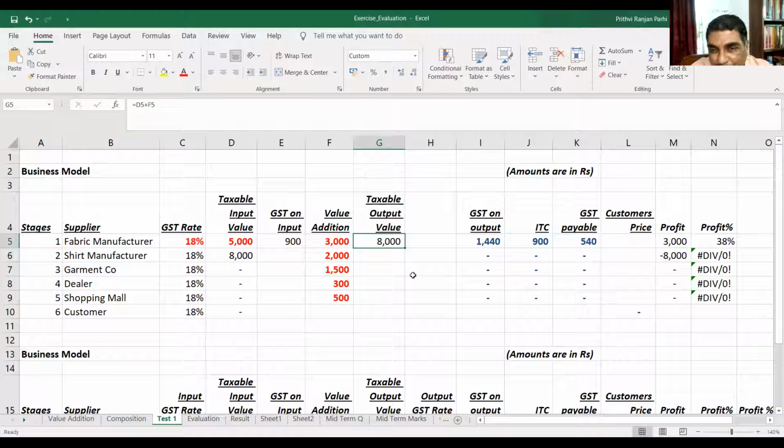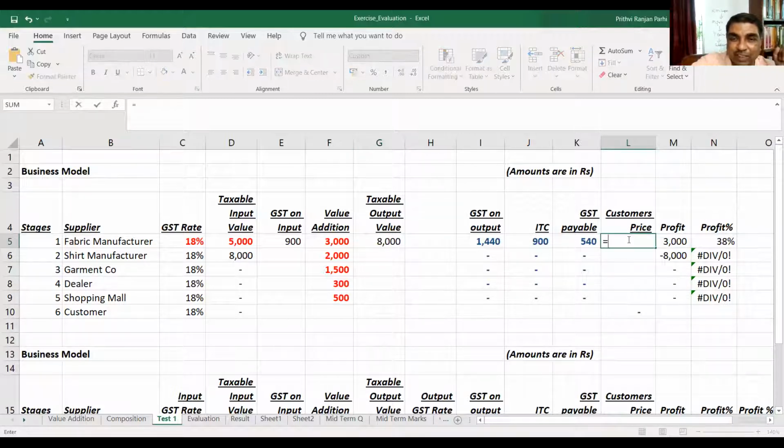But how much will the customer pay? You are paying 540 because you have an ITC of 900. But the question is how much the customer will pay? Sir, 9,440. Yes. So the customer's price will be this plus the entire GST, is it not?